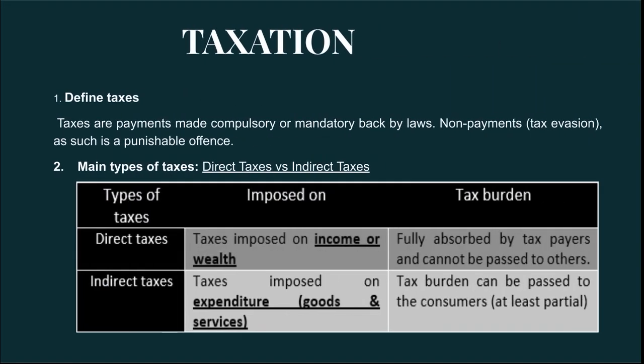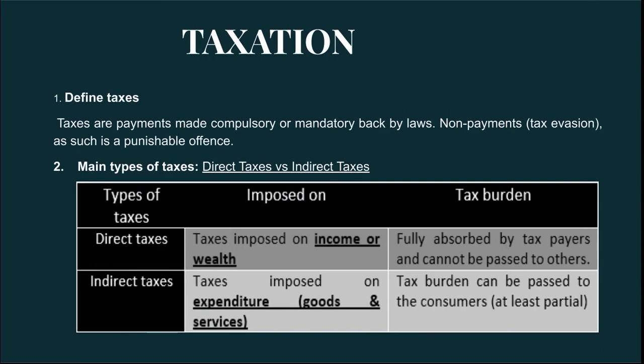So taxation, or what are taxes? Taxes are payments made compulsory or mandatory by law. Non-payment or tax evasion is punishable. It's a punishable offense. All right. So there are 2 main types of taxes. One is the direct tax. The other one is the indirect tax. Okay, direct tax and also indirect tax.